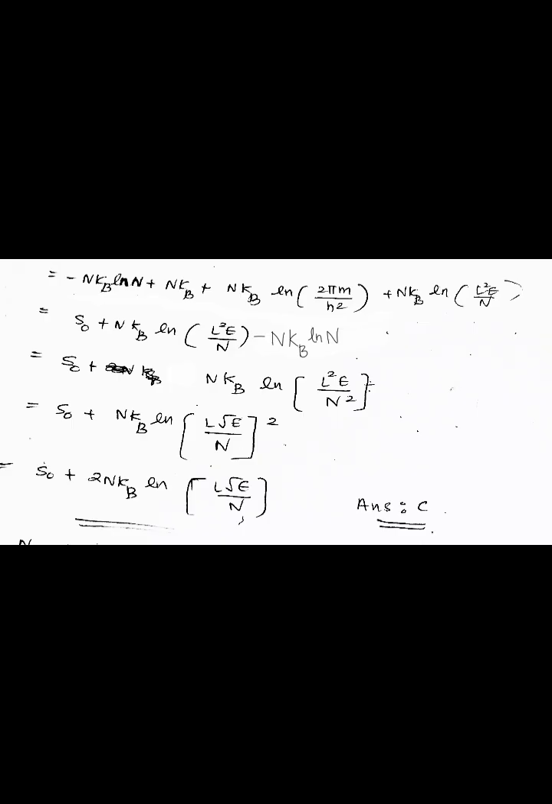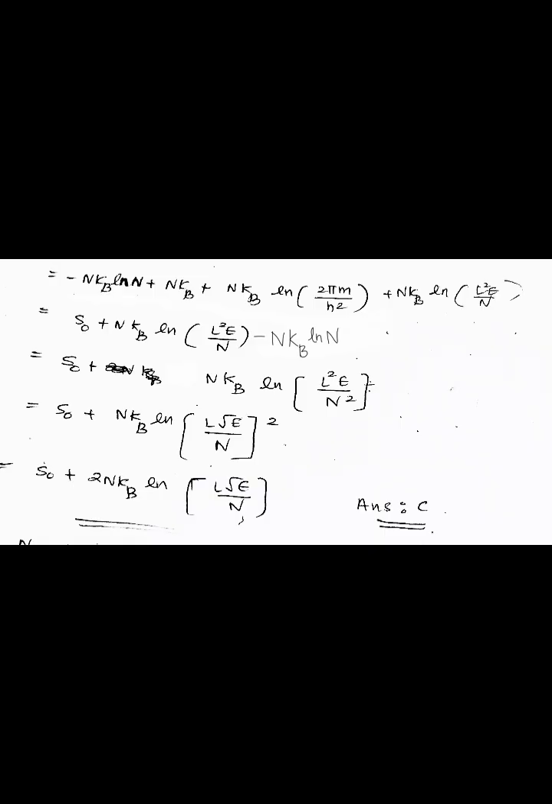And this is equal to minus n kB ln n plus n kB plus n kB ln of 2 pi m by h square plus n kB ln of L square E by n. We can write n kB plus n kB ln of 2 pi m by h square as S0. So this is equal to S0 plus n kB ln of L square E by n minus n kB ln n. So this is equal to S0 plus n kB ln of L square E by n square.